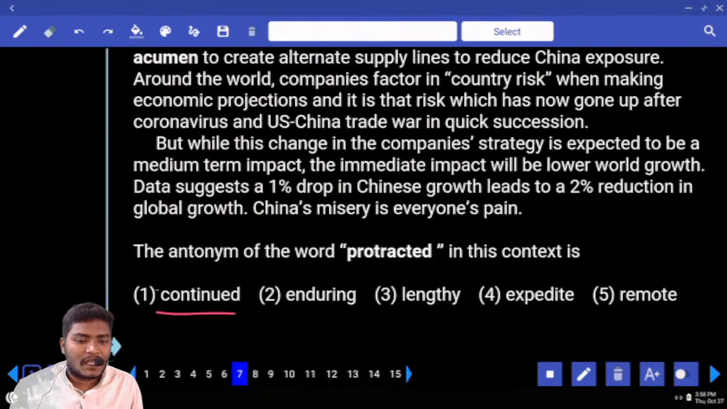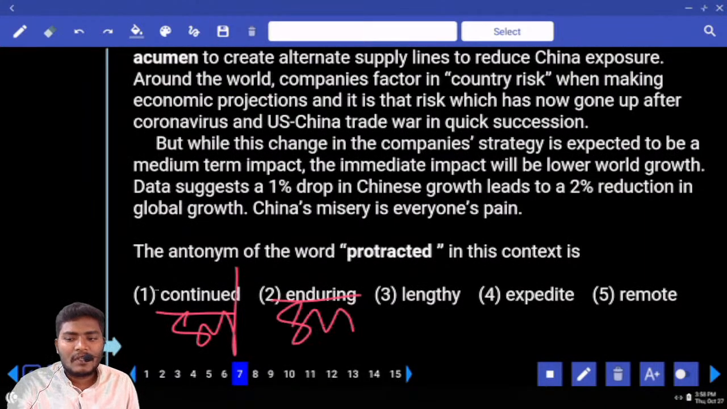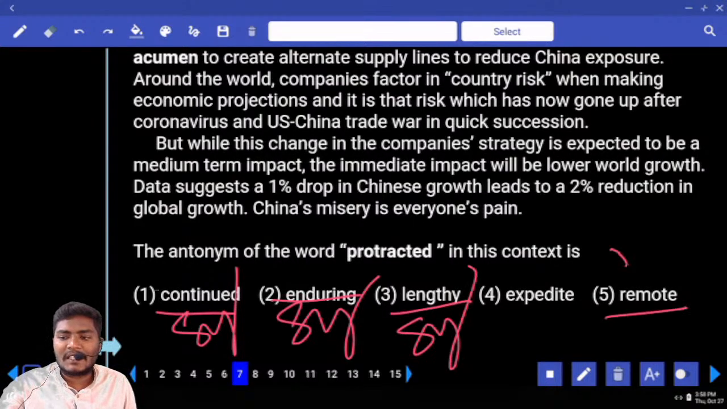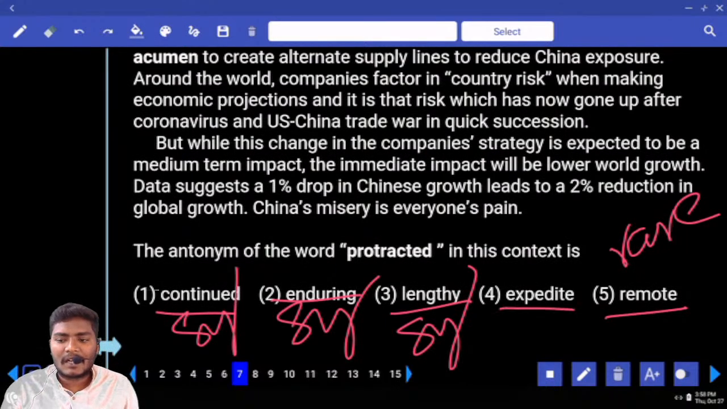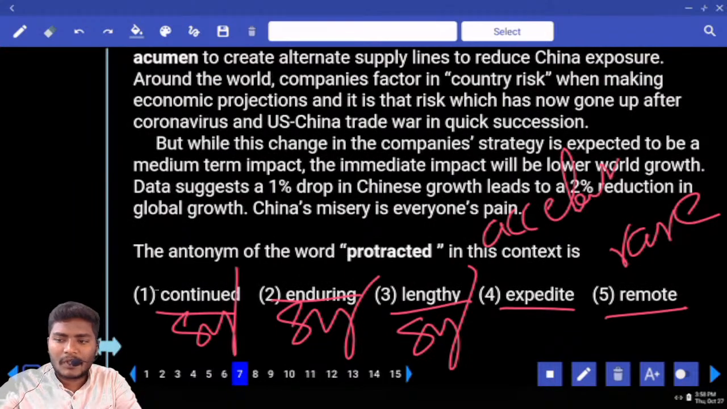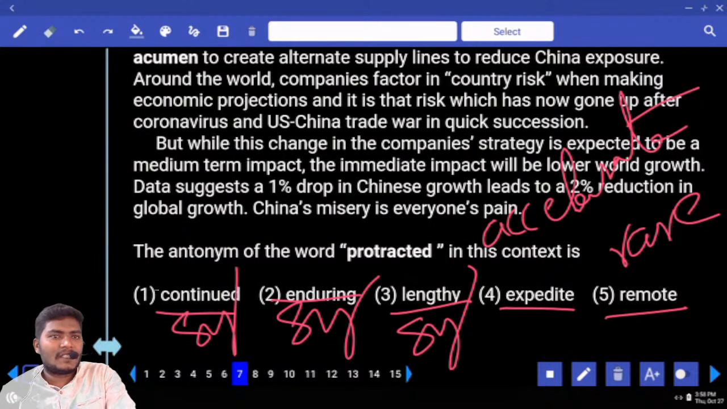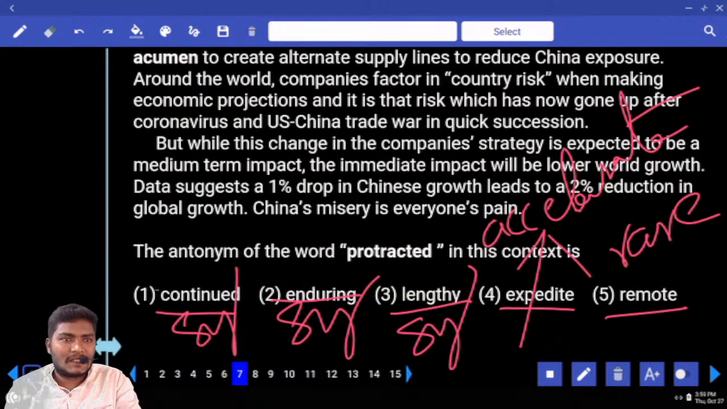Now, look at the first one here, continued. What is it now? Synonym. Enduring is also a synonym. Lengthy is also used as a synonym. Remote in the sense completely rare. That means complete no. Another one is what here? Expedite. Expedite is in the sense to prolong something. Prolong, can you use that? No. To accelerate. To accelerate something is called expedite. Accelerate in the sense sudden increase.